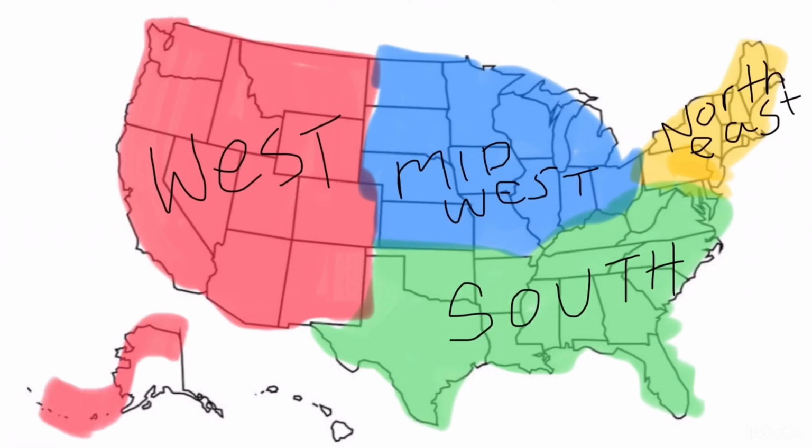And Alaska and Hawaii are not connected to the mainland United States, but they're far out west, so I guess you can consider them as in the West.